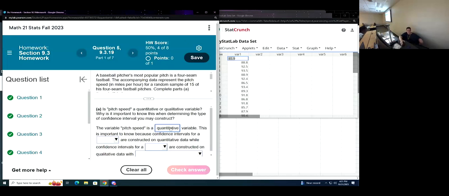It says this is important to know because confidence intervals for a blank are constructed on quantitative data. Which type of confidence intervals are constructed on quantitative data?